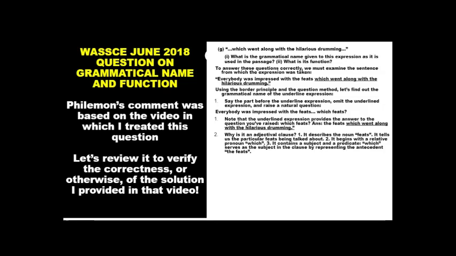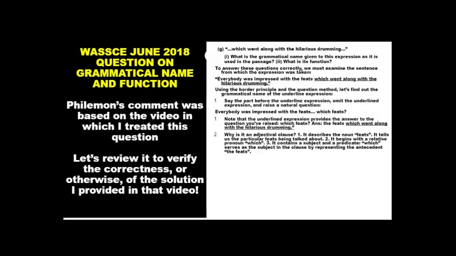And we listed relative pronouns as who, whom, whose, and which. So this particular expression, which went along with the hilarious drumming, begins with a relative pronoun. And this feature immediately tells us it should be an adjectival clause.